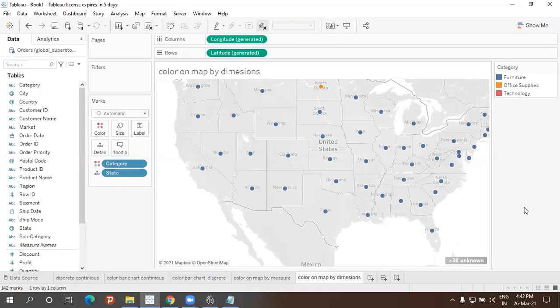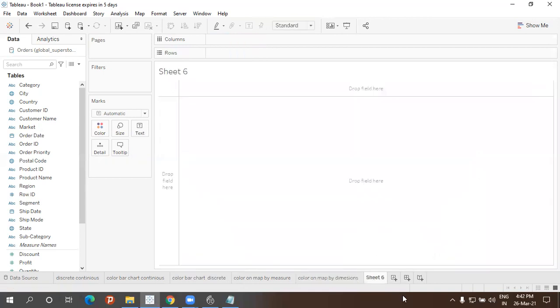Okay, next we are going to work out the same concept based on measures and discrete, like how filters work. So let's take a new sheet. First we'll work based on discrete dimension. So how can we identify which is a dimension and which is a measure, meaning which is discrete and which is continuous? We'll try to understand that based on filters. See here how to understand.